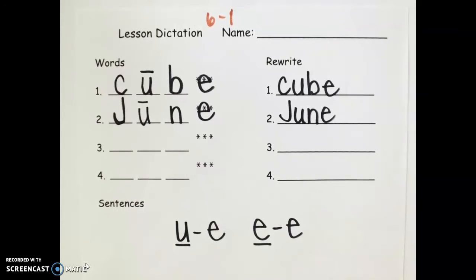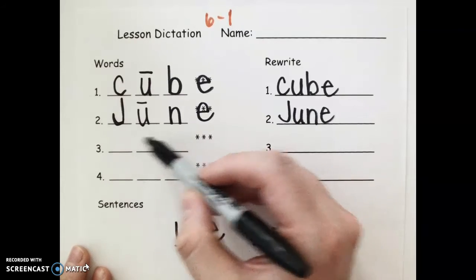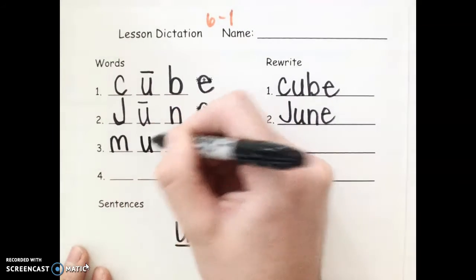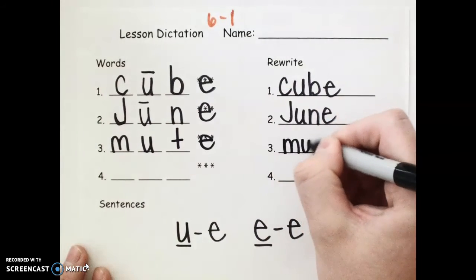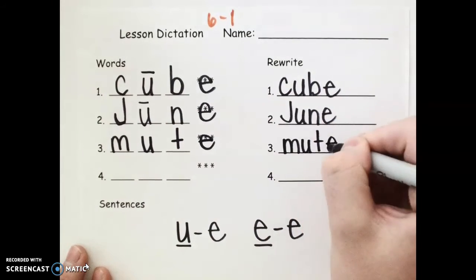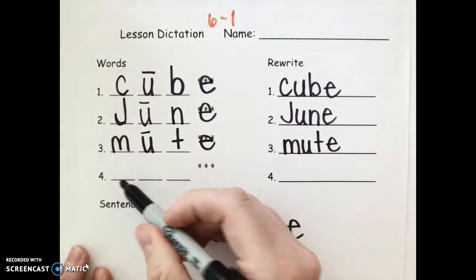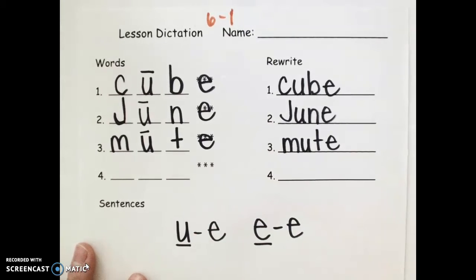Number 3 is mute. M-U-T, mute. M-U-T, mute. The long U again. And the last word is Pete, like Pete the cat.